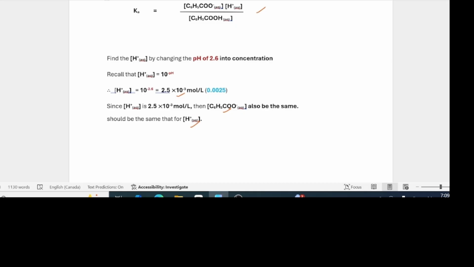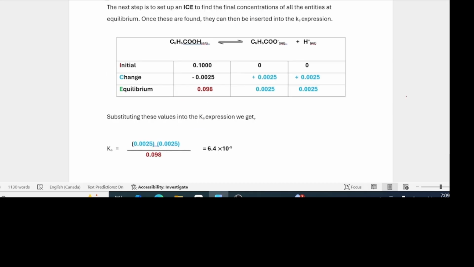These two are the same. Set up our ICE table. That's the ionization equation there. These are the concentrations of these two ions. To find the equilibrium concentration of the acid, subtract either of these from its initial concentration. In the end, this is the final concentration of the unionized benzoic acid molecules, and these are the concentrations of the ions that are produced. These are benzoate ions, and these are the H+ ions.